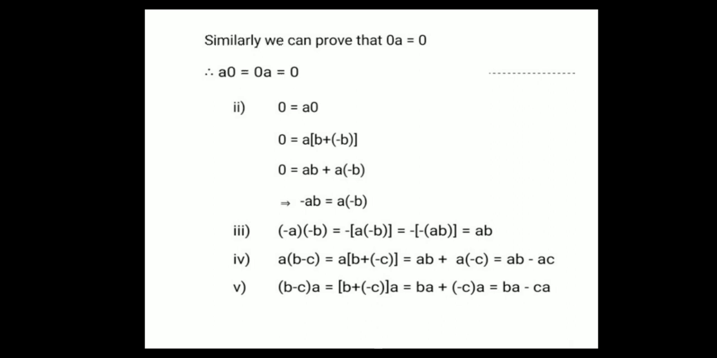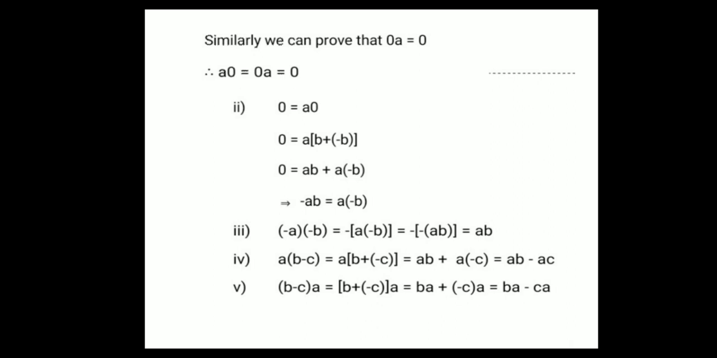(−a)·(−b) = −(a(−b)), that is, by using the second condition, a(−b) = −(ab). Here also minus into minus gives plus, so (−a)(−b) = ab.